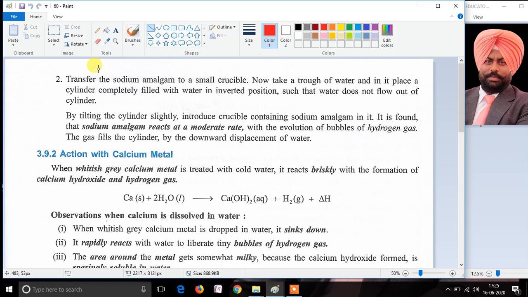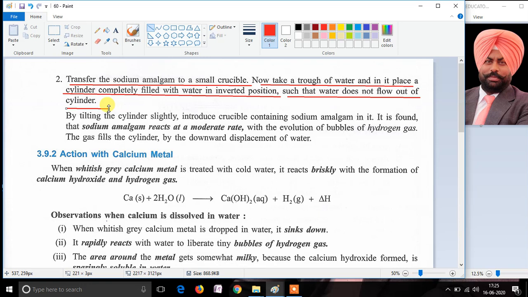When sodium amalgam is formed by grinding, we can transfer the sodium amalgam to a small crucible. Now take a trough of water, and in that trough of water place a cylinder which is completely filled with water in the inverted position, such that the water does not flow out of the cylinder.